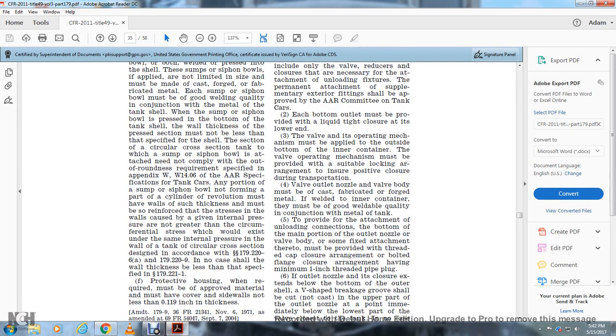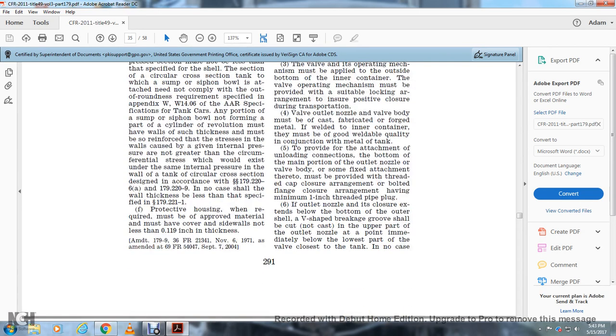2. Each bottom outlet must be provided with a liquid tight closure at the lower end of the valve. 3. The operating mechanism must be applied to the outside of the bottom of the inner container with the valve, and must be provided with a suitable locking arrangement to ensure positive closure during transportation. 4. The valve outlet and nozzle valve body must be cast or fabricated of forged metal welded to the inner container, and must be of good weldable quality in conjunction with the metal of the tank. They are provided with the attachment for the unloading connection at the bottom of the main portion of the outlet nozzle valve body. 5. Some fixed attachment must be provided with a threaded cap closure arrangement or bolted flange closure arrangement having a minimum 1 inch threaded pipe plug.